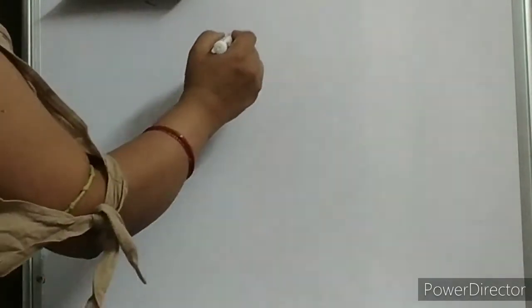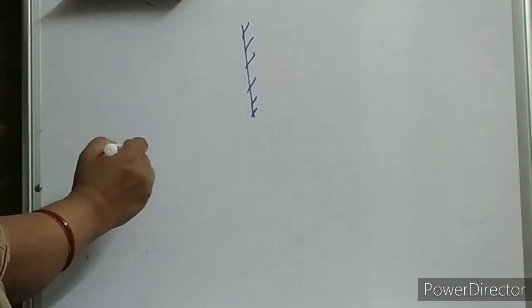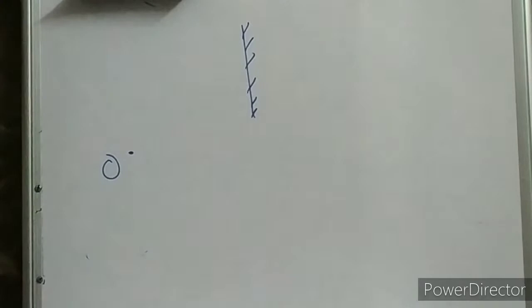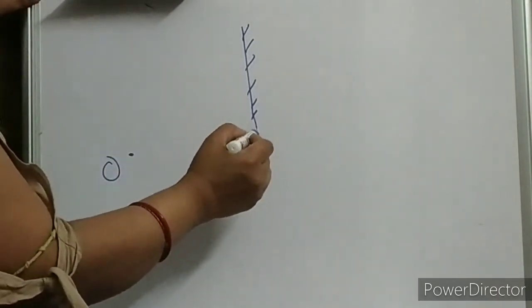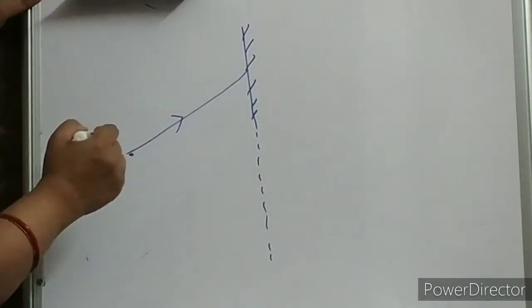Now let us see another example. Suppose a mirror is like this and here is one object. Can we get the image of this point object now? Any idea? We will get it, children. What will we do? We will extend this mirror line. Now we want two lines, two incident rays.